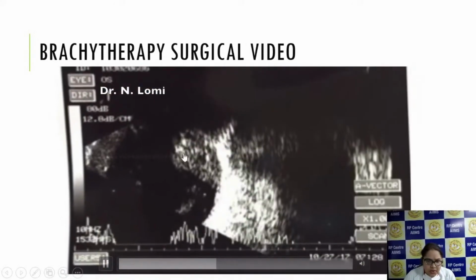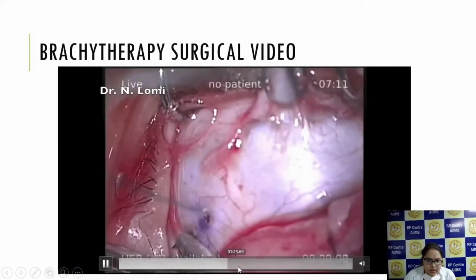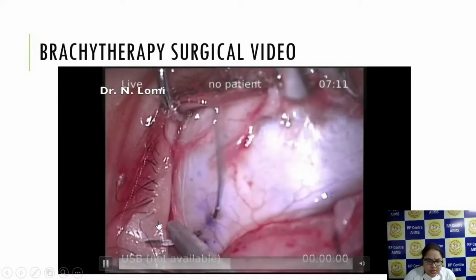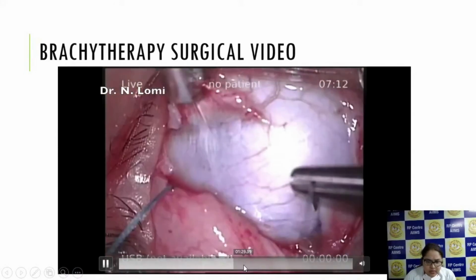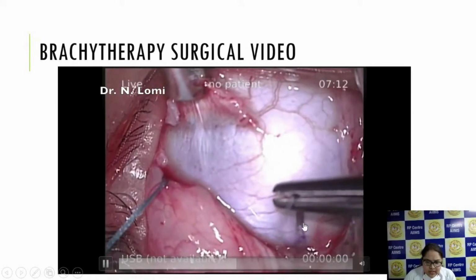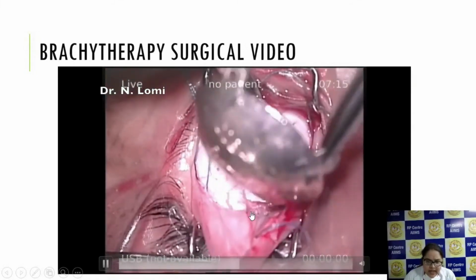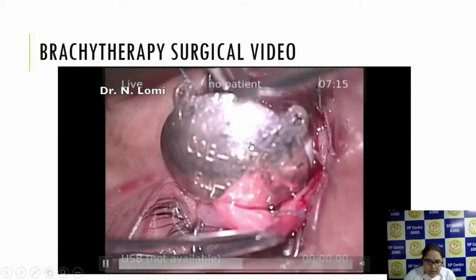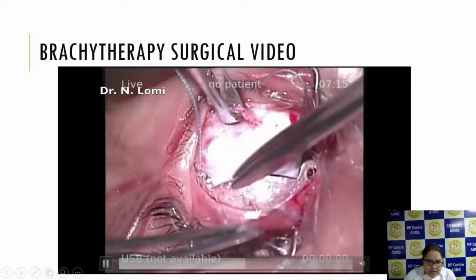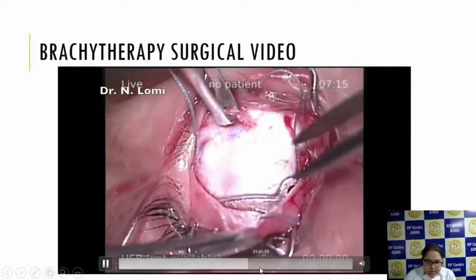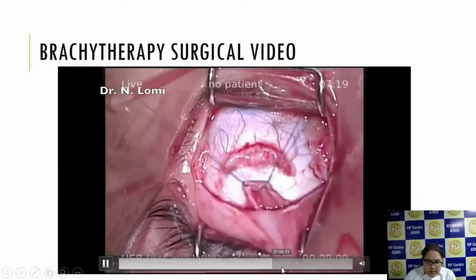So this was a tumor. Here we can see the suture being passed. This is a 5-0 Ethibond suture. It's passed through the sclera, and this is the actual ruthenium plaque. Once we put the plaque, we take out the suture from these two holes and suture it to the sclera.